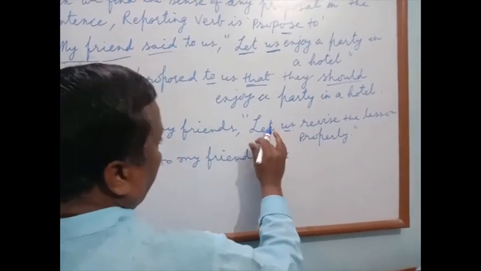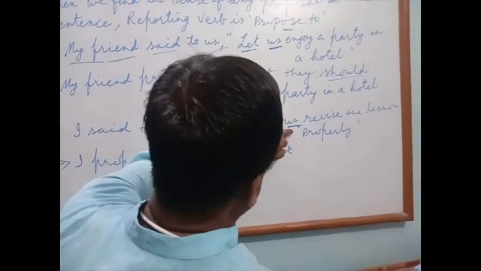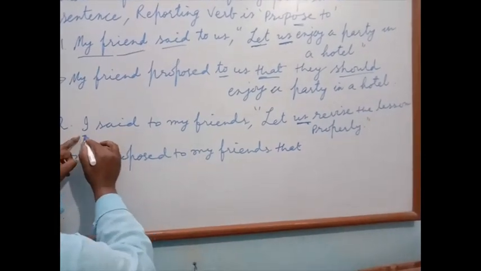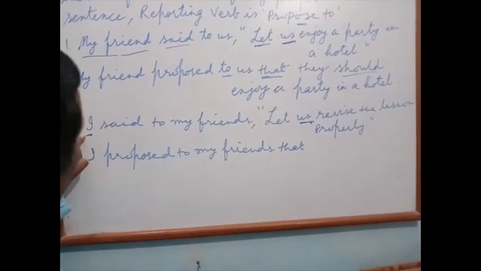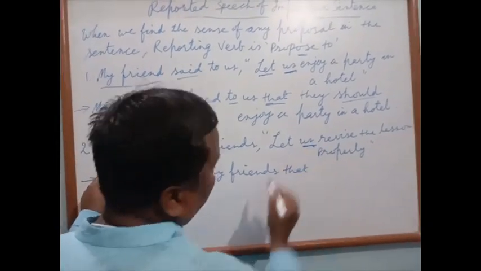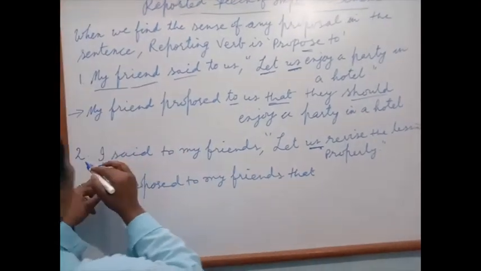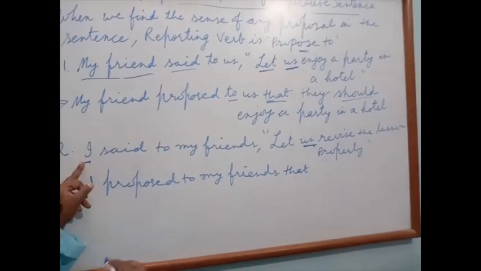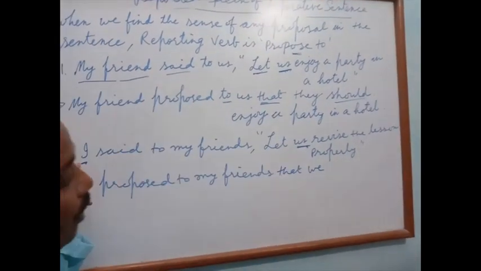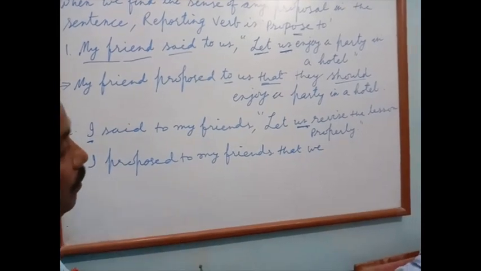First subject, then let. First person changes according to subject. This is the plural form. So, what is the plural of I? We. I am repeating once again, don't get confused.